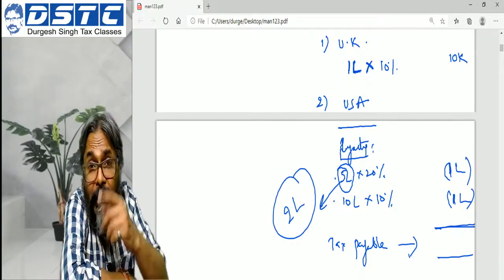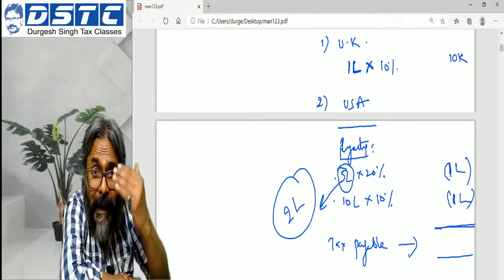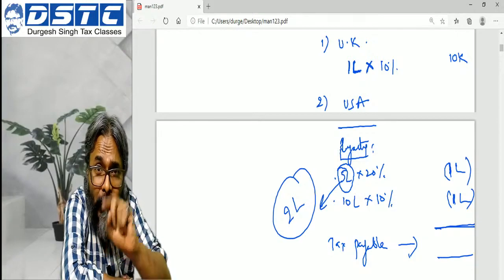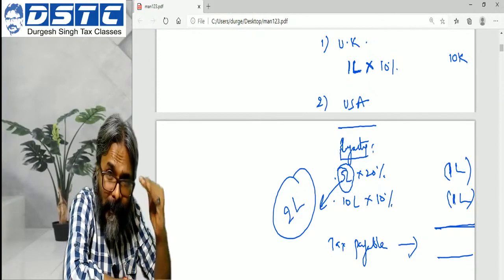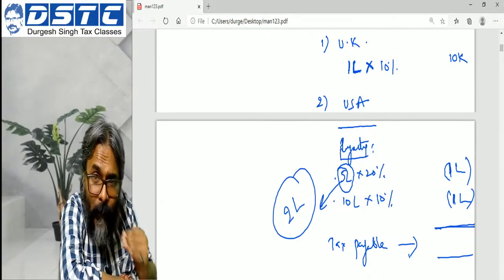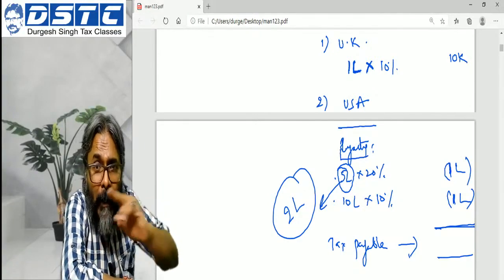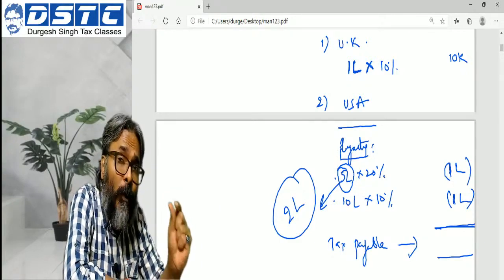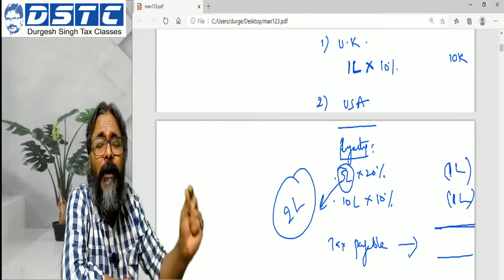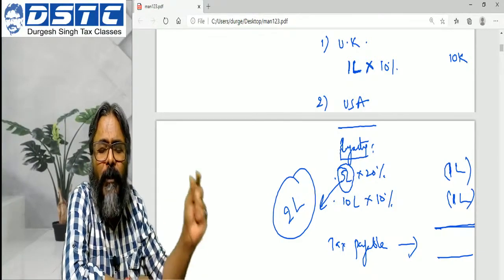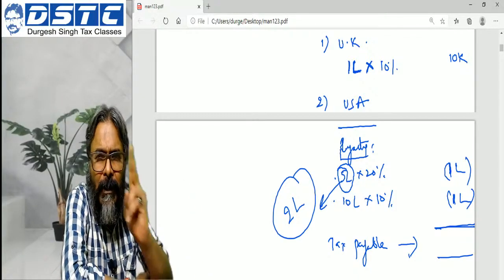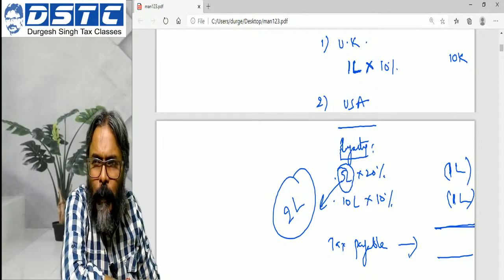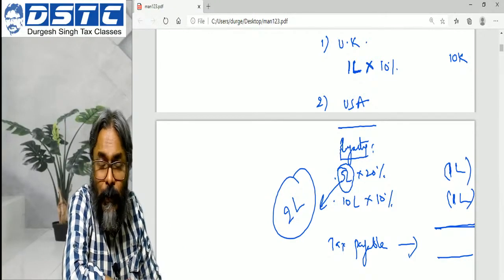You say, how can you say that? Why not? Because in my total income, finally what entered in my total income is the royalty income of rupees 2 lakhs. After claiming the chapter 6A deduction, finally what entered into my total income, on which the tax rate was applied, was only rupees 2 lakhs. So how much portion of the foreign income was subject to double taxation? Only 2 lakhs.